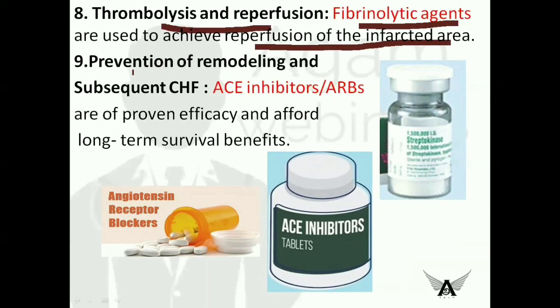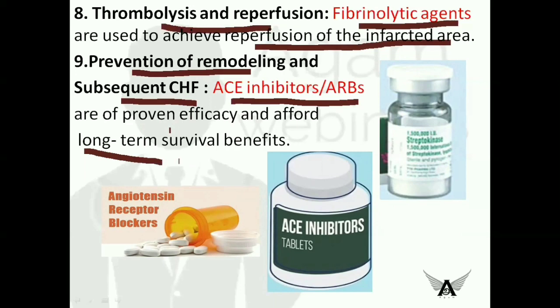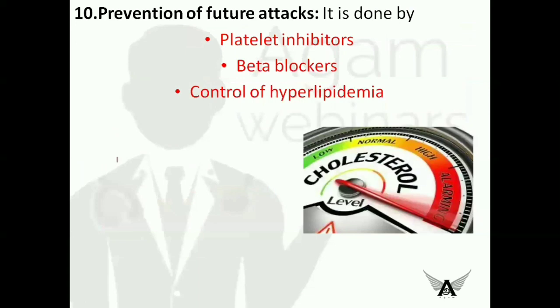And the ninth step is prevention of remodeling and subsequent congestive heart failure. The drugs which are given to the patient for prevention of subsequent congestive heart failure are ACE inhibitors and angiotensin receptor blockers, which have proven efficacy and afford long-term survival benefits. These drugs will have the long-term survival benefits, and they can prevent subsequent congestive heart failure.